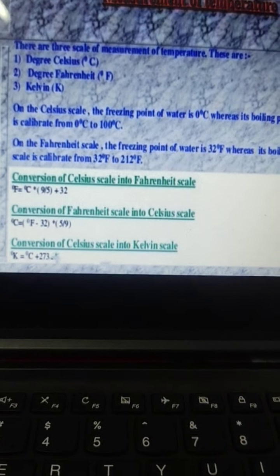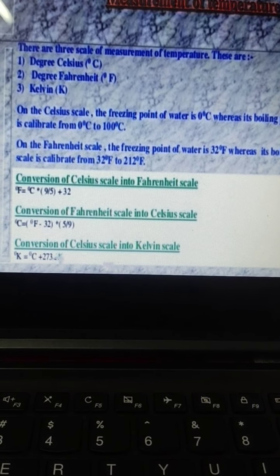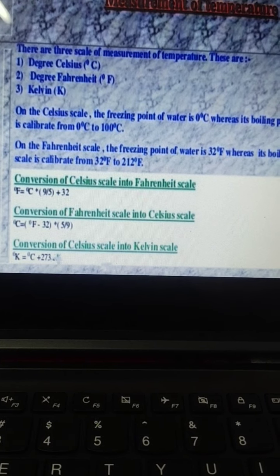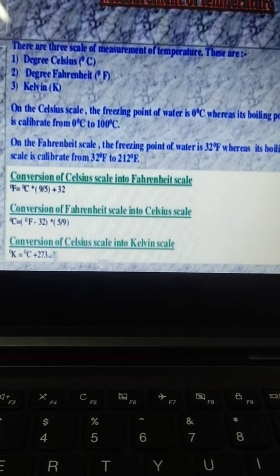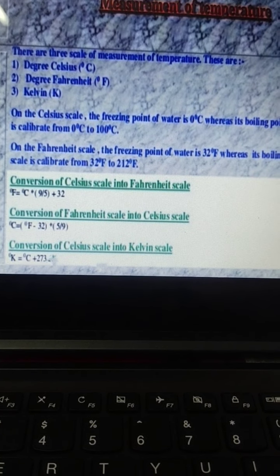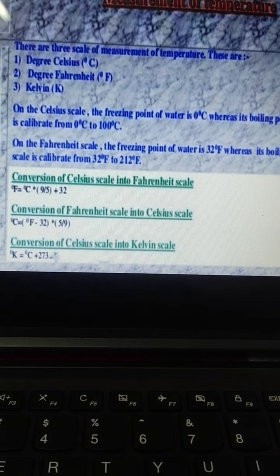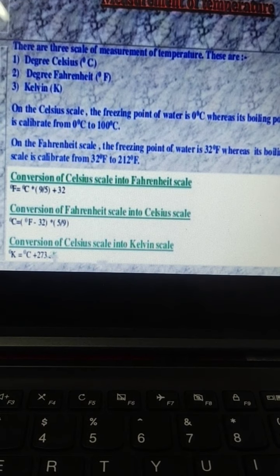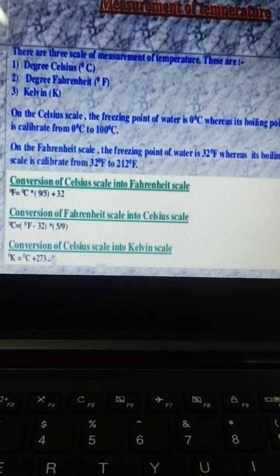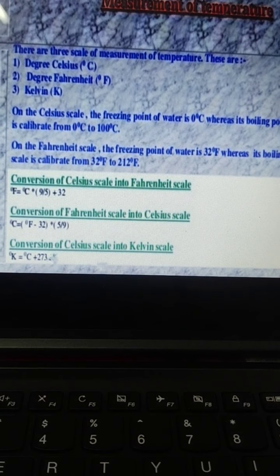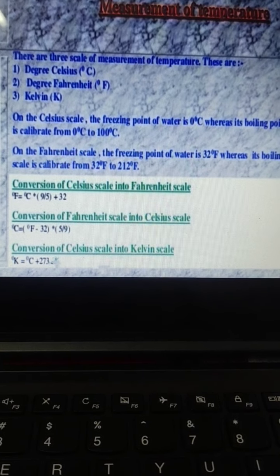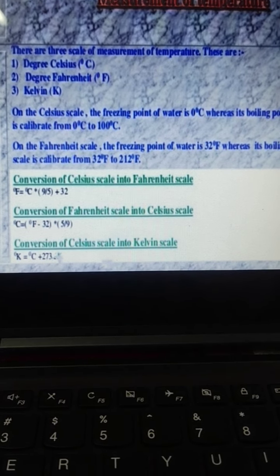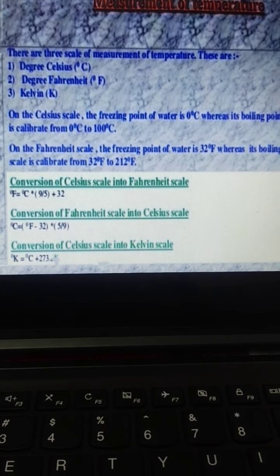Got it? So degree Fahrenheit equals to degree Celsius into 9 by 5 plus 32, and degree Celsius is equals to degree Fahrenheit minus 32 into 5 by 9. And how we can convert Celsius scale into Kelvin? It will be degree Kelvin is equals to degree Celsius plus 273. Got it beta? These formulas you have to learn. You can learn from here or you can learn from your book. It's one and same thing.